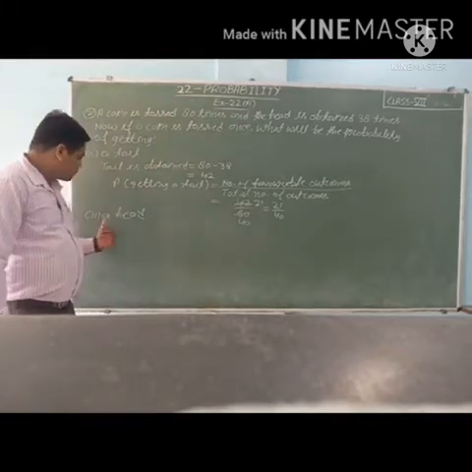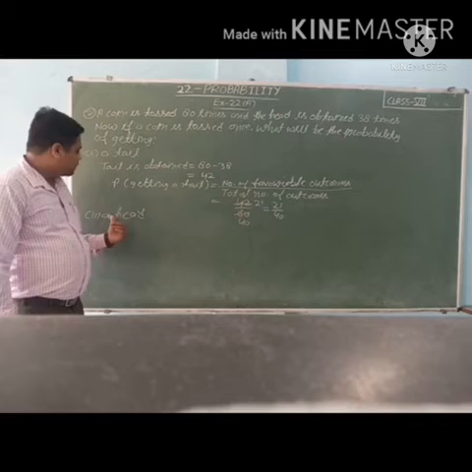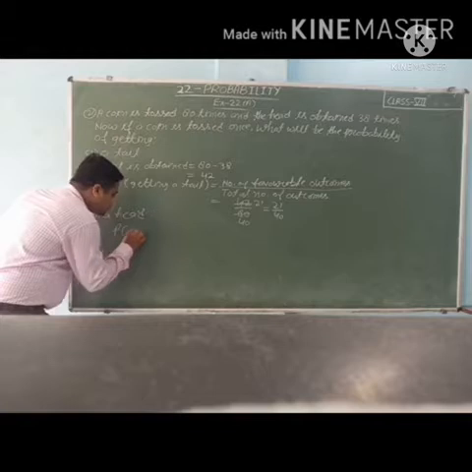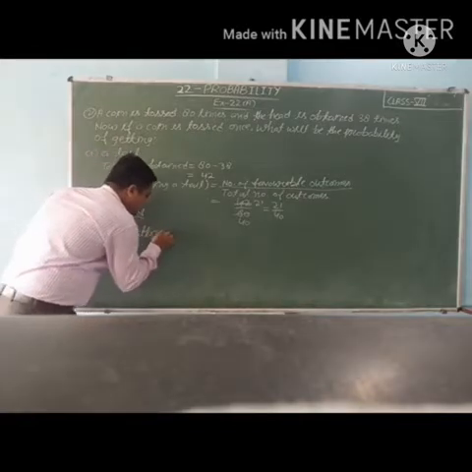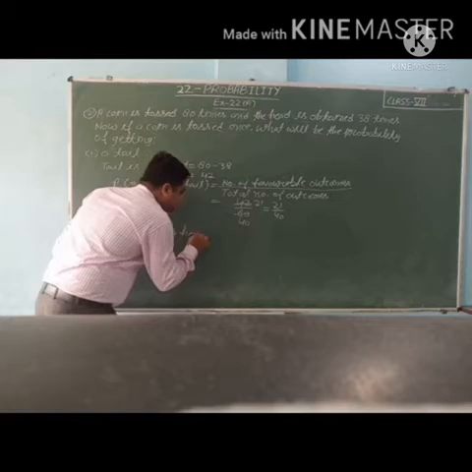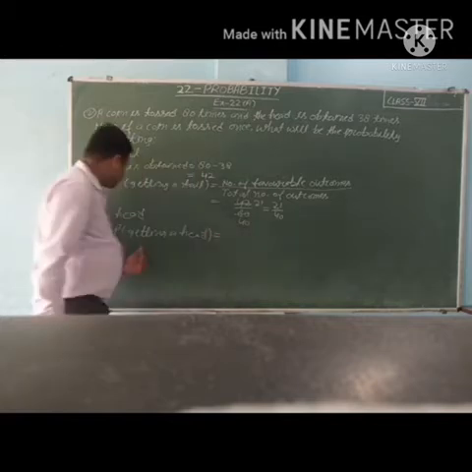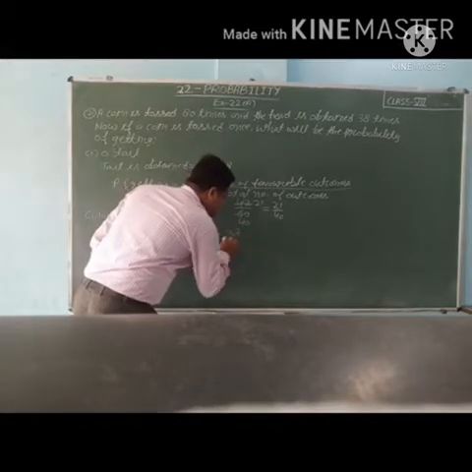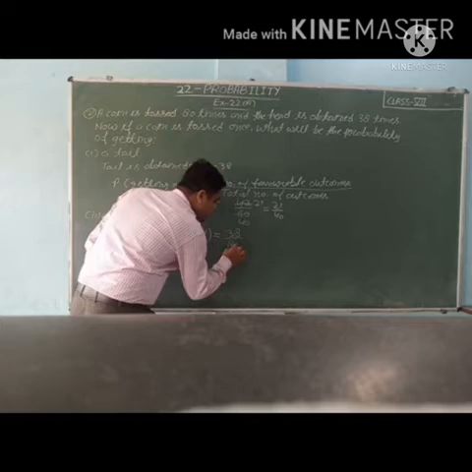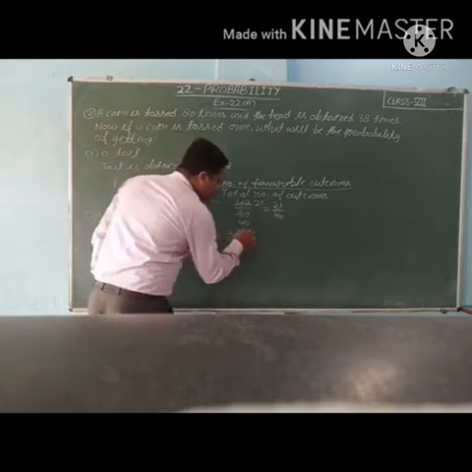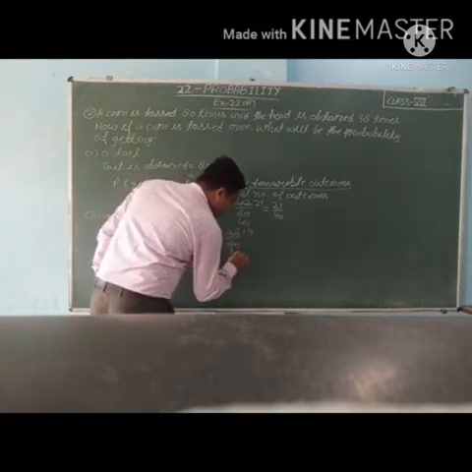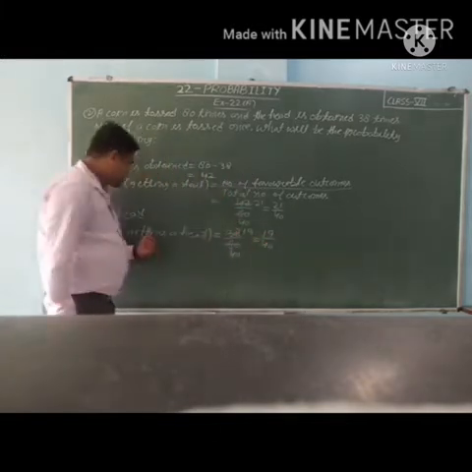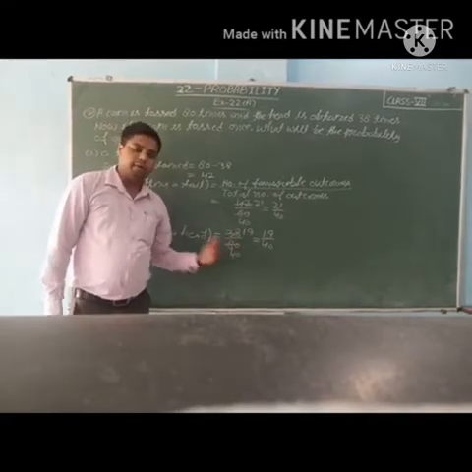Move to the second part of this question. Find the probability of getting a head. So easily we can find P getting a head. No need to write the formula in the second part. So how many times is head coming? 38 times. Number of favorable outcomes is 38. Total number of outcomes 80. So students, we can divide this. 2 1s are 2, 2 9s are 18, 2 4s are 8, 0. So 19 upon 40. So probability of getting a head is 19 upon 40.